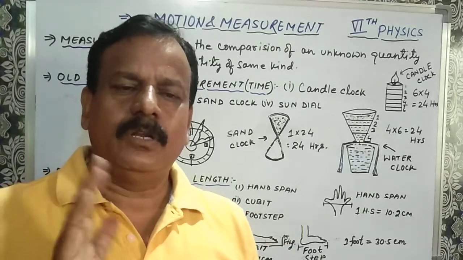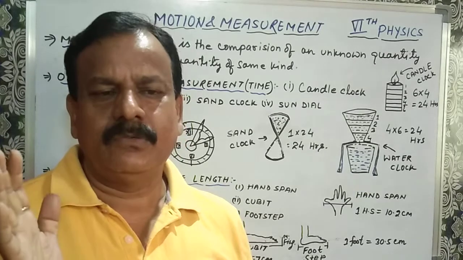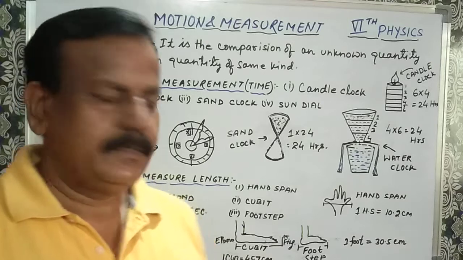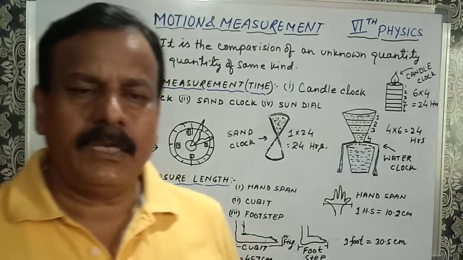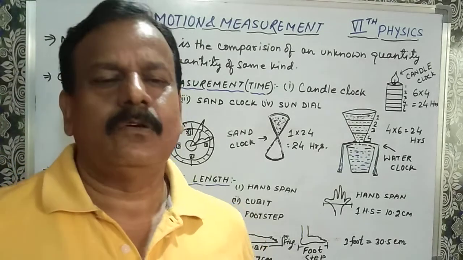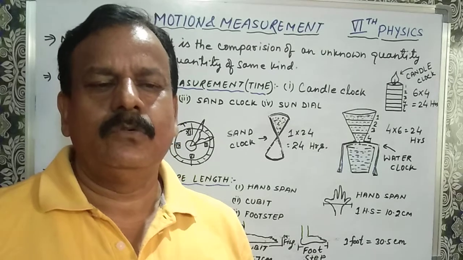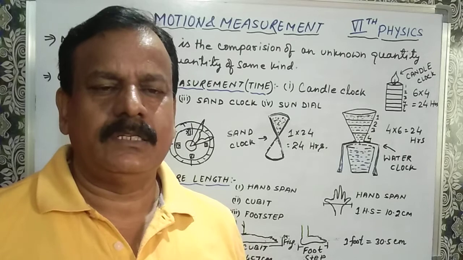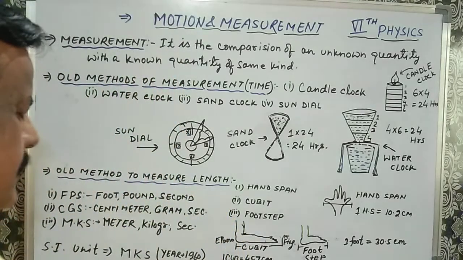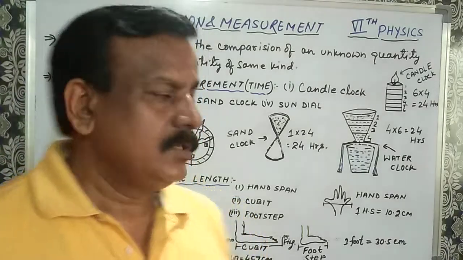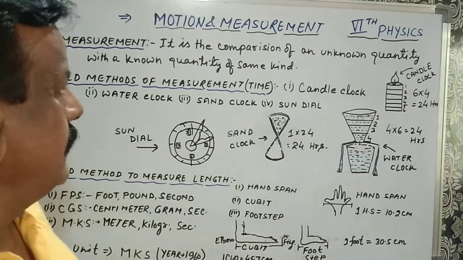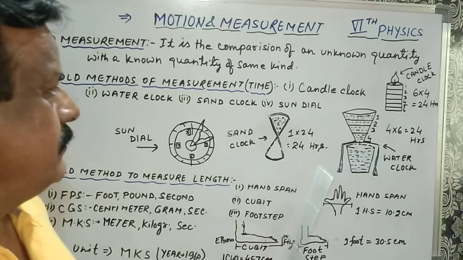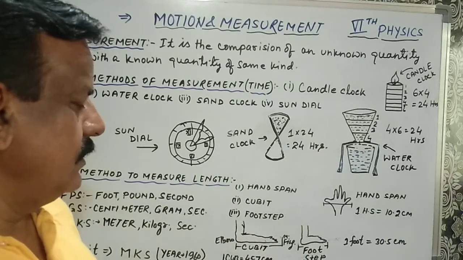1 meter scale is always 1 meter in any part of the world. It will not vary like hand span or cubit. 1 kilogram weight is always 1 kilogram wherever you go in the world, in any place, it is already 1 kg, no difference. And time is measured in second. So this way we had the measurement of different type of measurement, old and new.